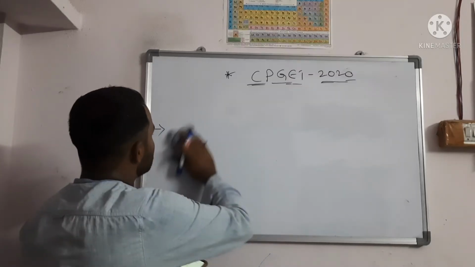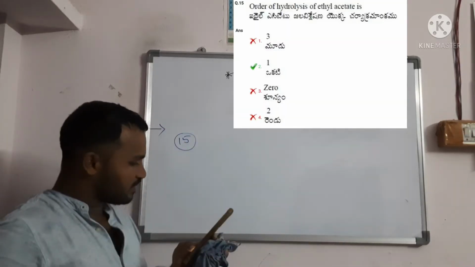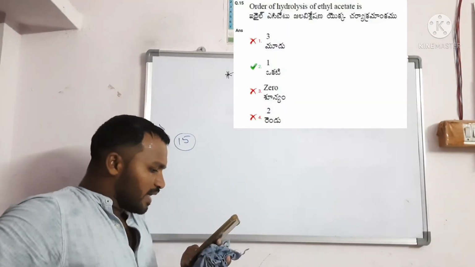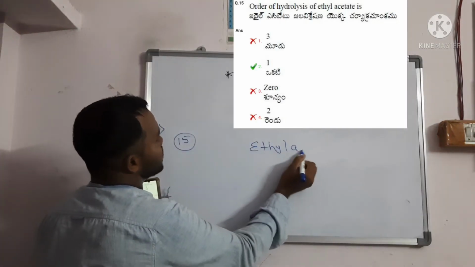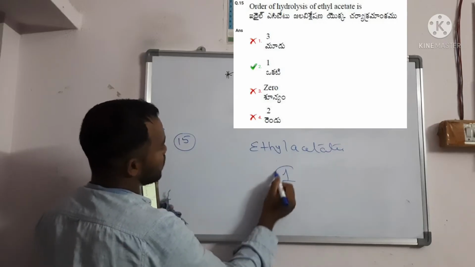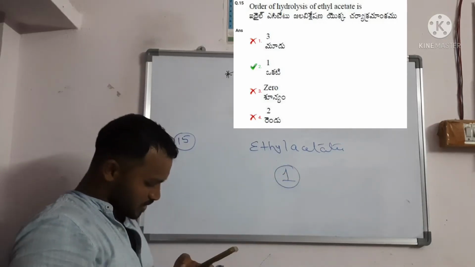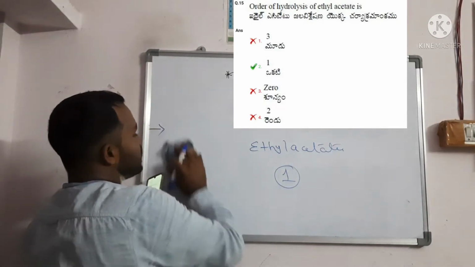Next question number 15. Order of hydrolysis of ethyl acetate. Already we know that ethyl acetate we study in kinetics. The order is 1. Pseudo first order you should write. Next question number 16.